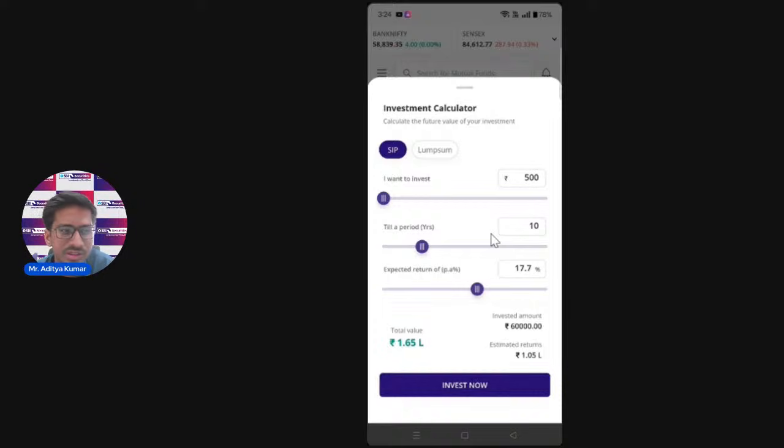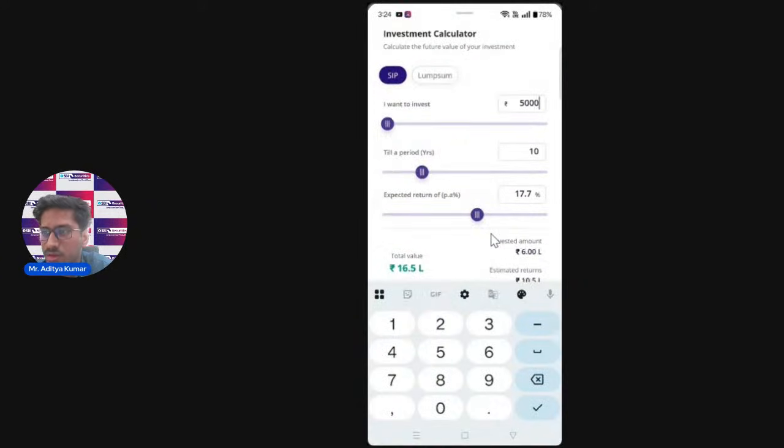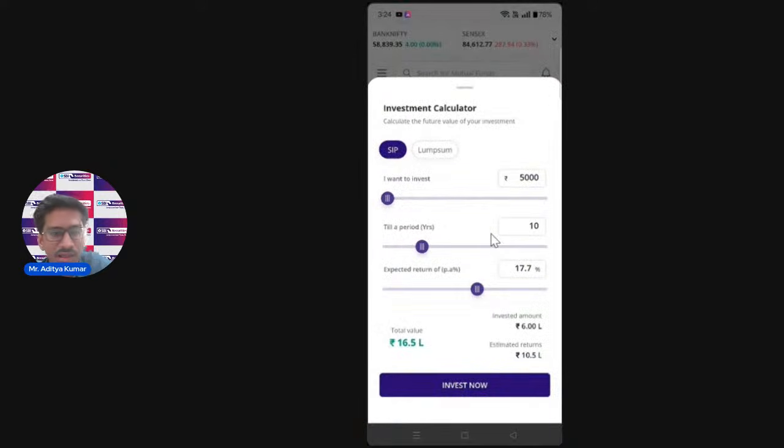So 5 lakh, your money will have grown. If I increase the same amount, let's say, to 5,000, you can see how much money I have invested in this fund for the next 10 years, and how much estimated returns it has given to me.